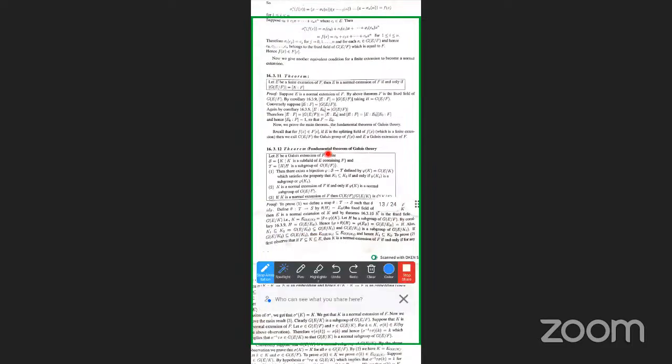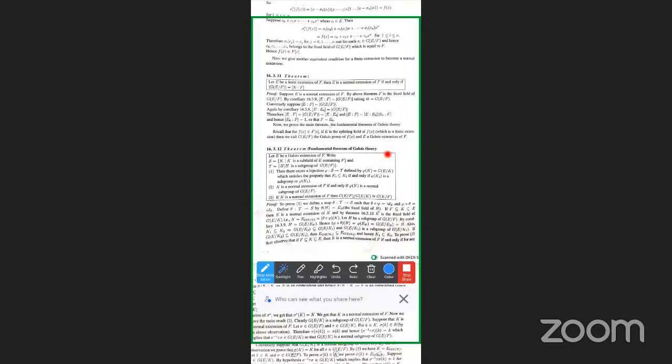So next to this, this is an important theorem, the fundamental theorem of Galois theory. This is a very important theorem. You can verify all previous papers. This question must be asked: state and prove the fundamental theorem of Galois theory.